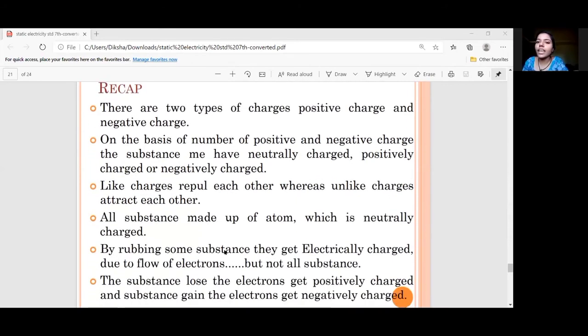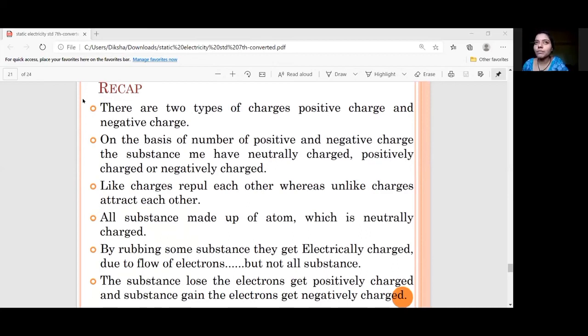So just take a recap of all the things which we have learned in this lecture. We come to know that there are two types of charges: positive charge and negative charge. On the basis of number of positive and negative charges, we can divide the objects in three categories: neutrally charged, positively charged, and negatively charged.